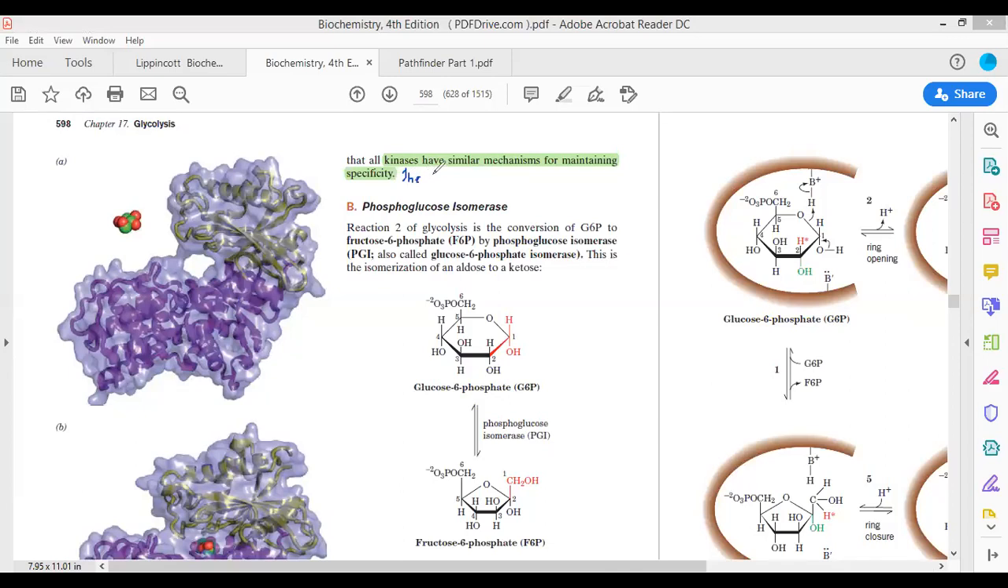The substrate dependent cleft closing proves induced fit hypothesis.